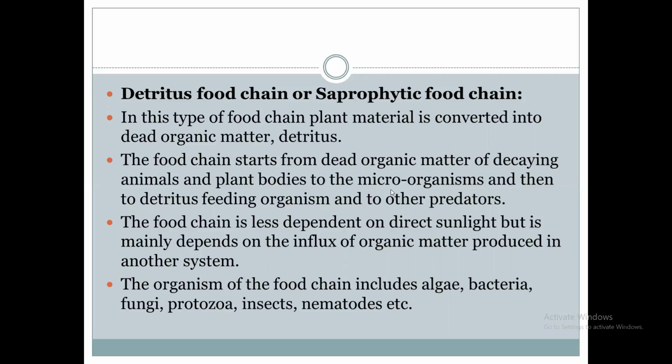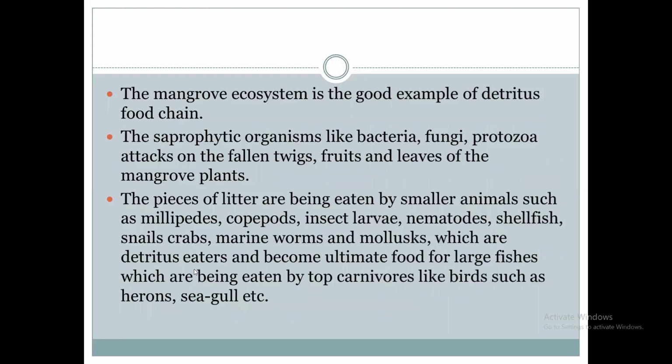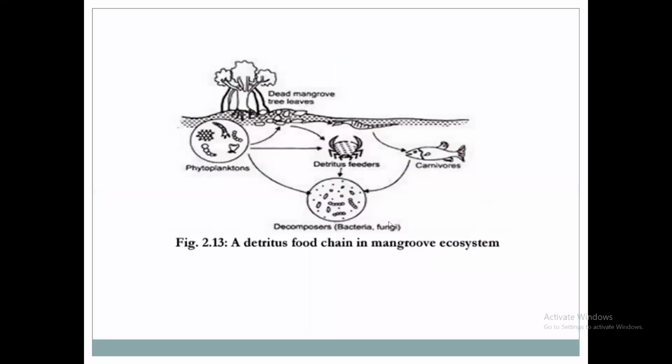And finally, they are consumed by large fishes and decomposers. This is the chain process, the sequential order, of the mangrove ecosystem. The mangrove ecosystem is a good example of a detritus food chain. In this way, everyone is depending upon each other.